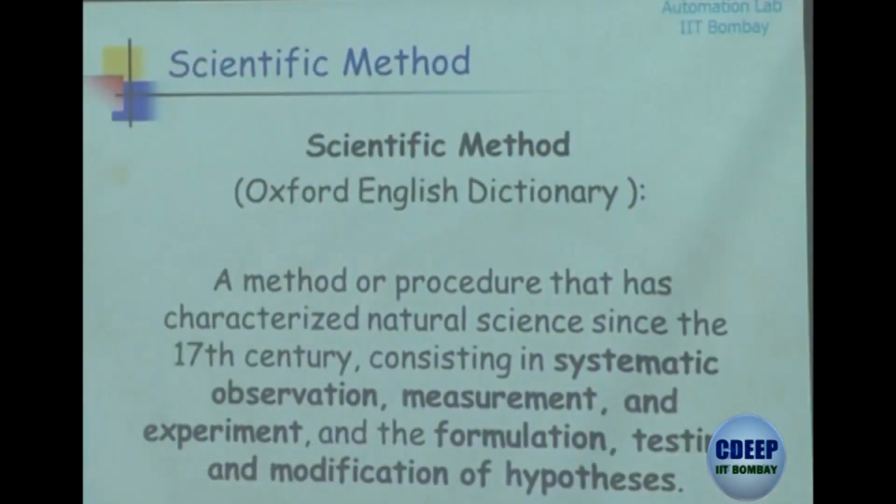So what is this scientific method? Let's look at this definition of what the scientific method is. If you look at the definition from Oxford English Dictionary, it says it's a method or a procedure that has characterized natural science since the 17th century. It consists of systematic observation, measurement, and experiment. So just note these words, these are very important. Systematic observation, measurement, and experiment, and